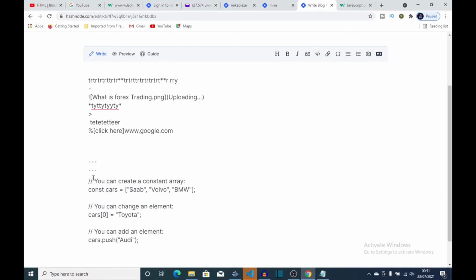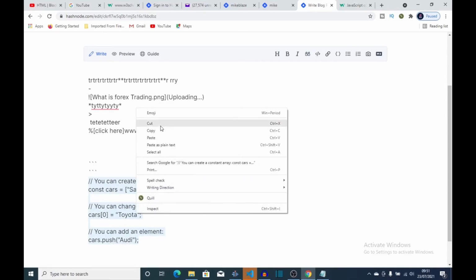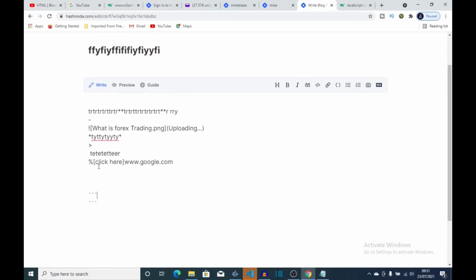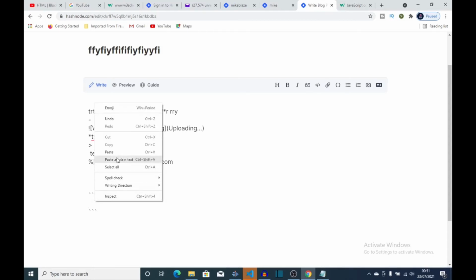Okay, then let's just cut this. Then you're gonna paste your code in between these two quotation marks, the top one and the bottom one. Take note of that. Then now paste in your code.